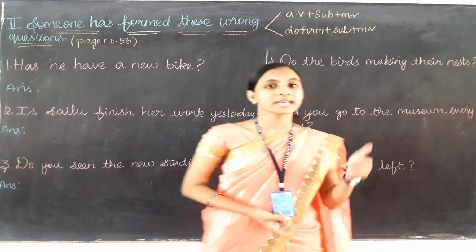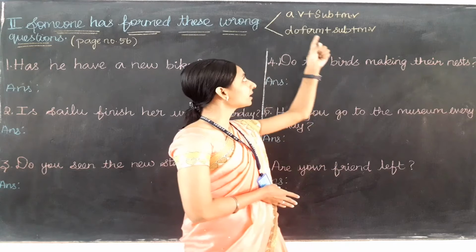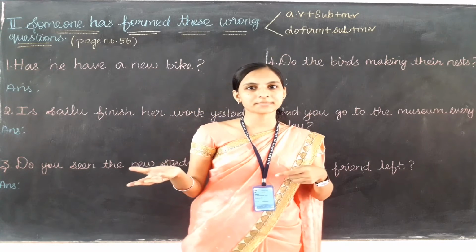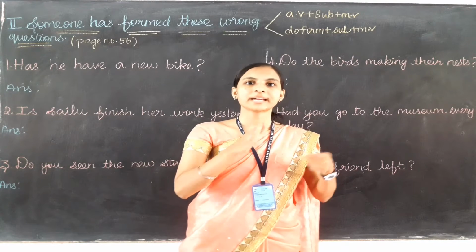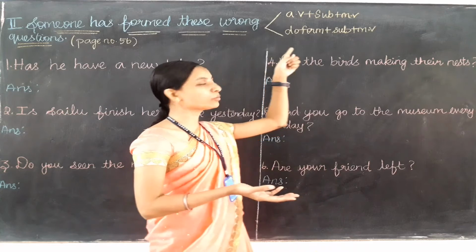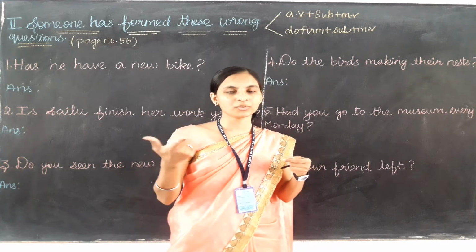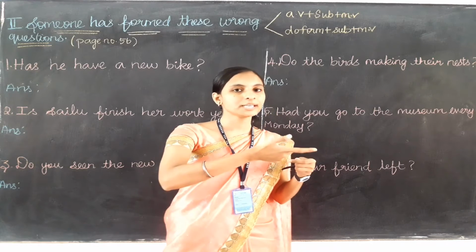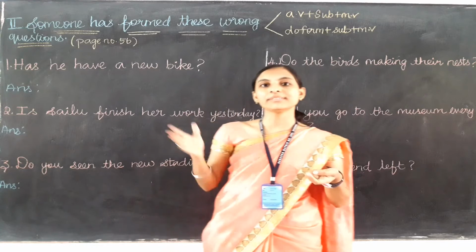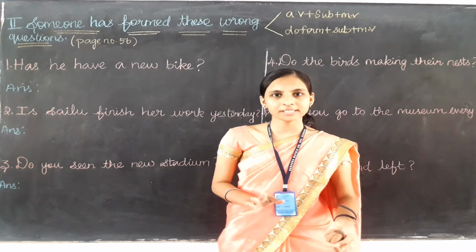What are the two rules? If there is an auxiliary verb and also a main verb, we can directly make the question by writing the auxiliary verb at the subject place, then the subject, and then the main verb. If there is no auxiliary verb, we need to use the do form verb in the sentence: first the do form verb, then the subject, and then the main verb. So these are the two rules. Now, based upon the rules, we need to check whether they have used them correctly or not. Are you ready to do it?